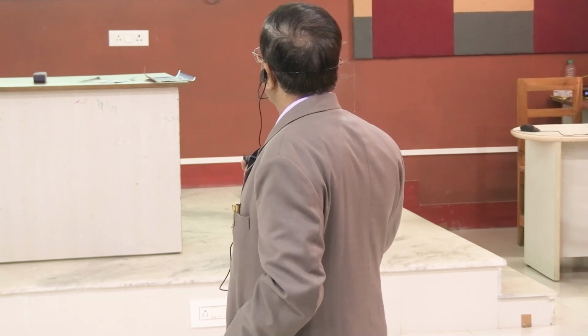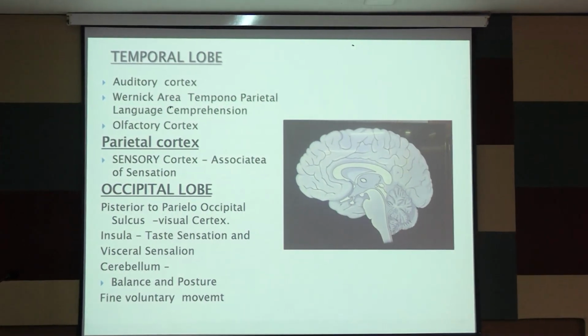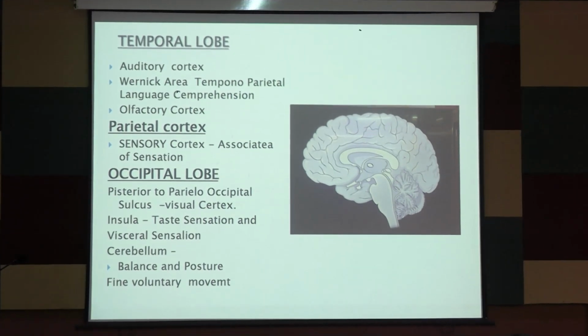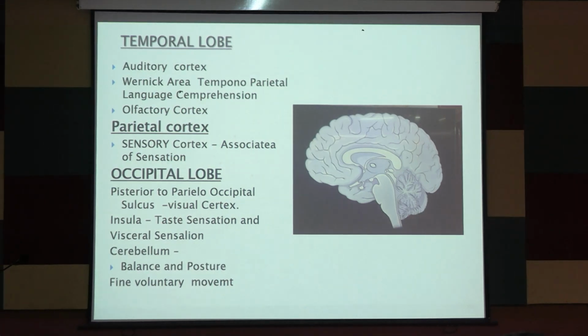The parietal cortex is a sensory cortex. It is behind the central sulcus, and it also associates the different sensory inputs. Apart from this, there is the occipital lobe. Before coming to the occipital lobe, the frontal lobe, as we have discussed, is a higher center for conjugate eye movement.